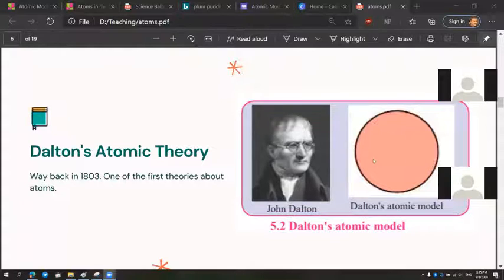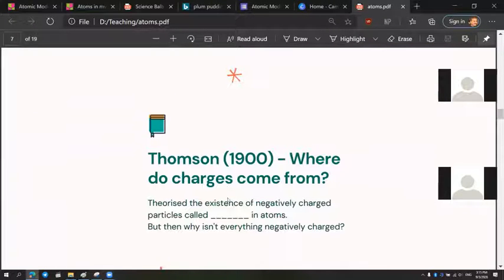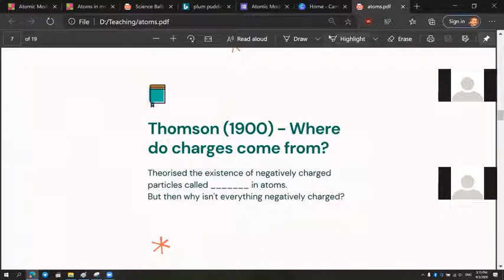Okay, so this was what Dalton said the atom was, and that was his model. Okay, and that's what it looks like. Can you repeat? Sure. So Dalton said the atom is an unbreakable sphere. Okay, it's like a ball which cannot be broken. Right? That is Dalton's model of the atom, and he was one of the first people to discover the shape of the atom. Right? To speak about the shape of the atom. So this was his theory. Right? Then beyond that, the next person was Thomson. The next scientist who spoke about the atom was Thomson.